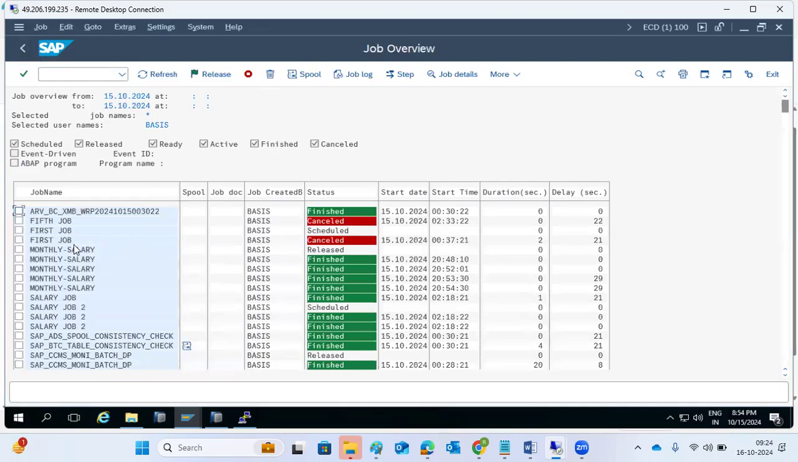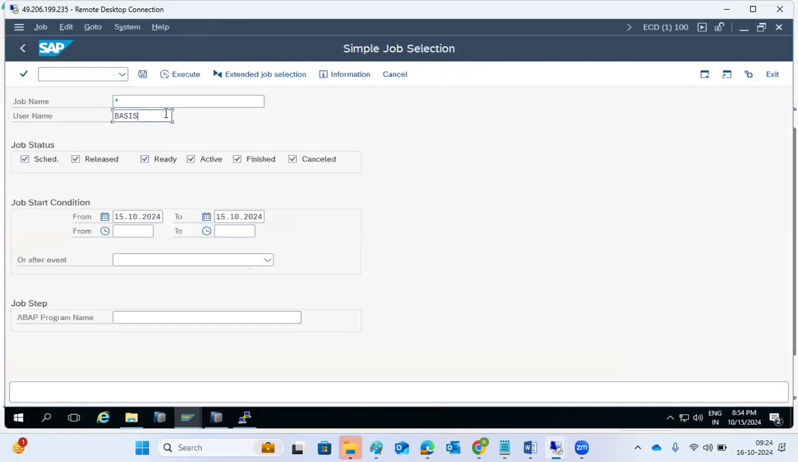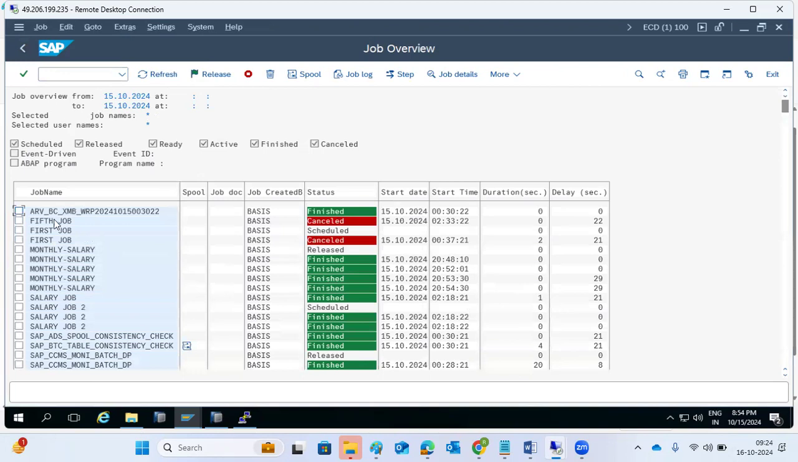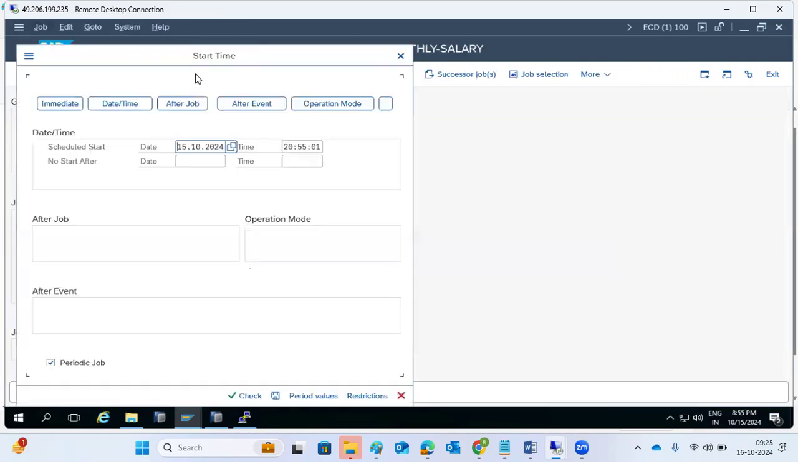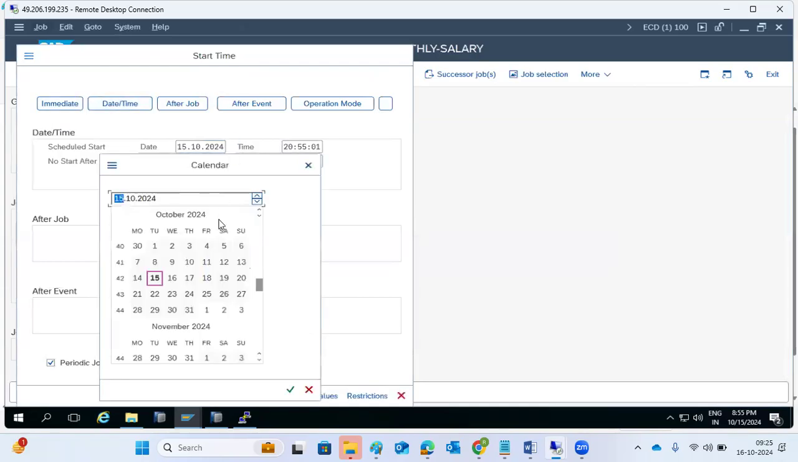Sometimes you can see the list of jobs. Suppose I want to know how many jobs were executed today. If you just click on the OK button, you see a lot of jobs. A lot of jobs are being executed. One is the monthly salary job. I don't want to run this one every minute. I want it to run only monthly, which is meaningful. So just go to the date and time. I want to start at the end of the month, the 31st or the first.